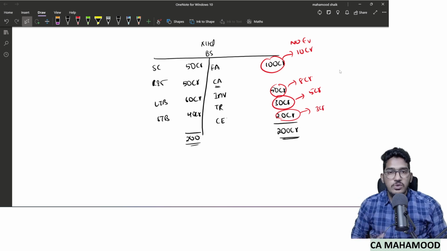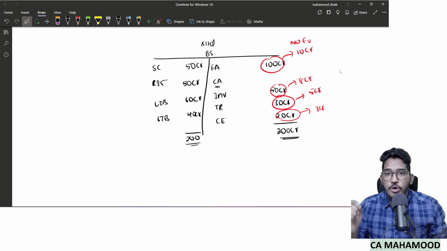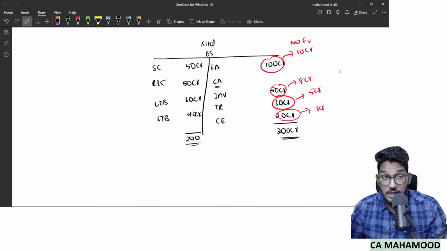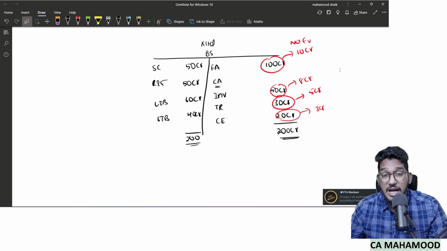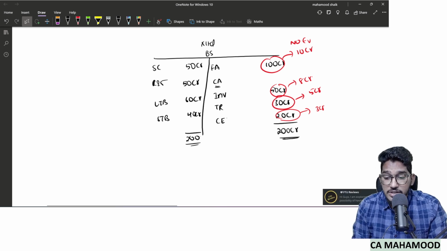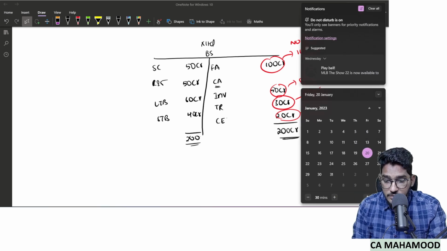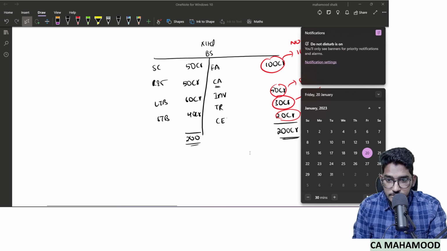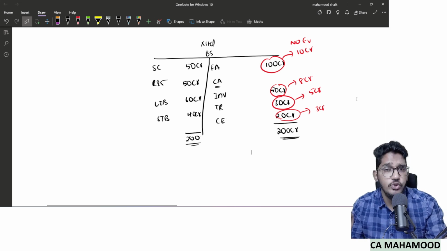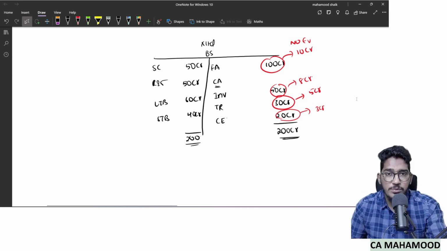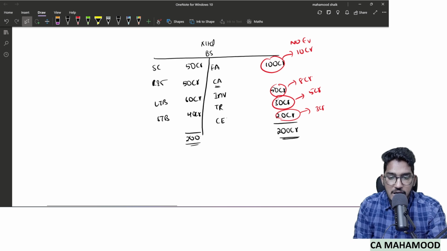So like that, in so many items of the financial statements, you are unable to obtain audit evidence. You are unable to obtain audit evidence regarding so many items of the financial statements.